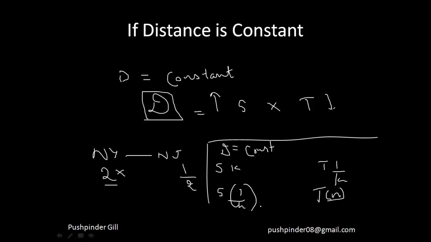It's the other way around as well. So this is our conclusion here, that if distance is constant, speed is inversely proportional to time. You multiply speed by any number, the time will get multiplied by the reciprocal of that number to just keep the distance constant, right? Let's suppose you double your speed, it gets multiplied by 2. This will halve so that this and this cancel and the actual distance remains constant.